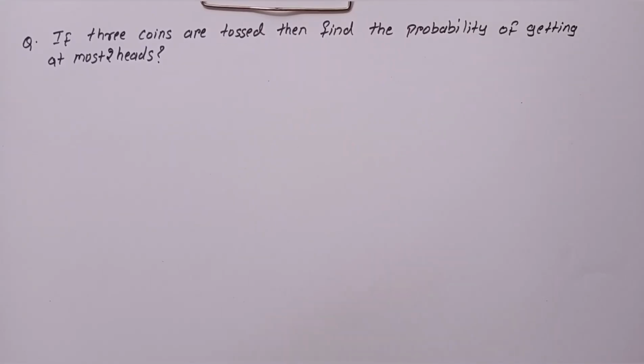Let's solve the next question. Question says, if 3 coins are tossed, then find the probability of getting at most 2 heads. Let's first find the sample space.